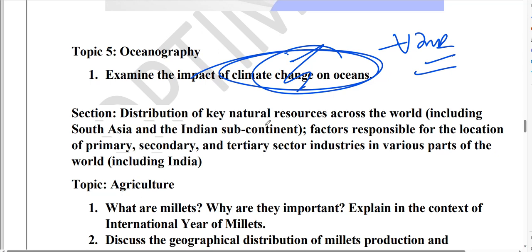Guys, ocean plays a very important carbon sink role. So how is climate change impacting the ocean? Very, very important. You need to prepare the impact on coral reefs and so on. This we have also discussed in detail.